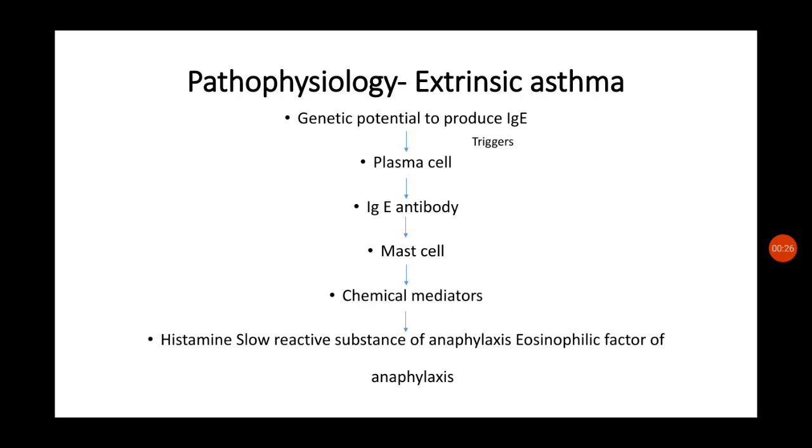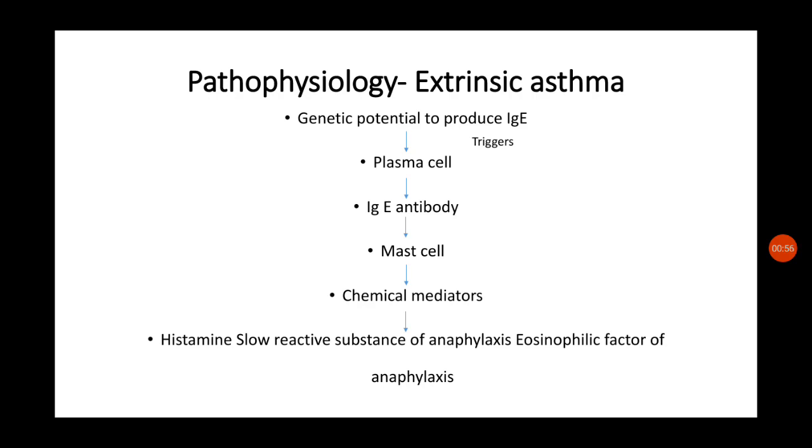Initially, the person will have a genetic potential to produce immunoglobulin E. Some people may have an allergic family history. The person will have a family history; that is the genetic potential. So, when that particular person with a genetic potential to produce immunoglobulin E and asthma is